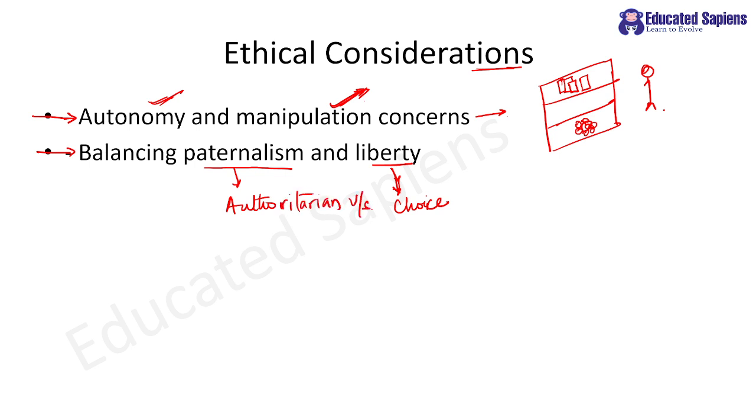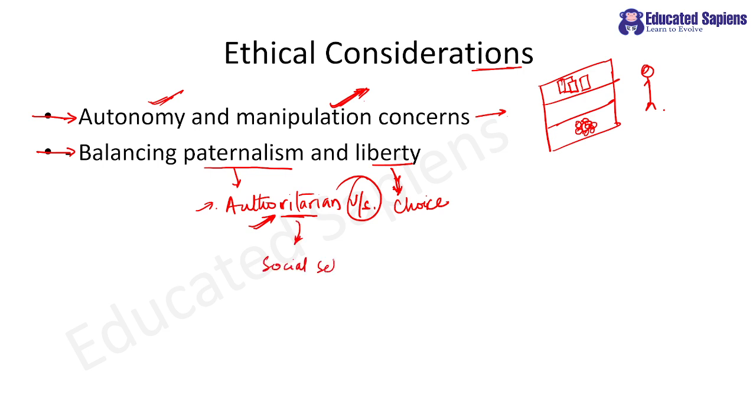So you will be fooled to think that you are free, whereas you will be under an authoritarian regime. Clear? Where your choices are being so subtly architected that you are not even realizing why you are doing these kinds of things. Clear? Understood?